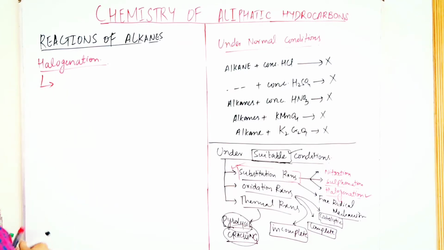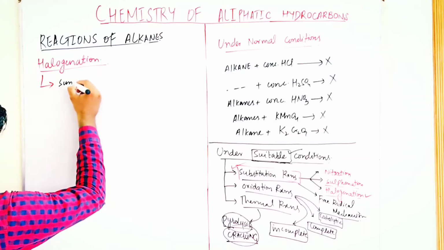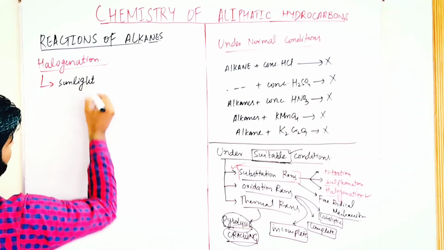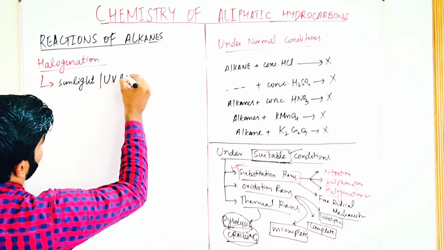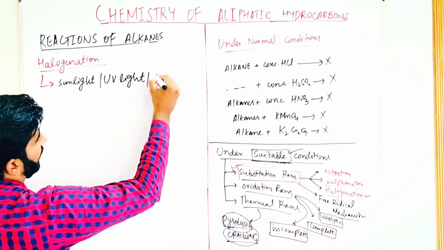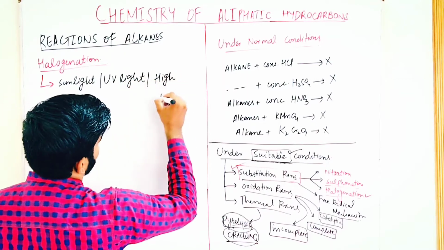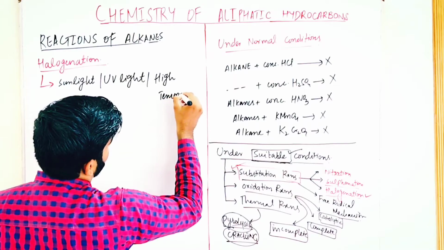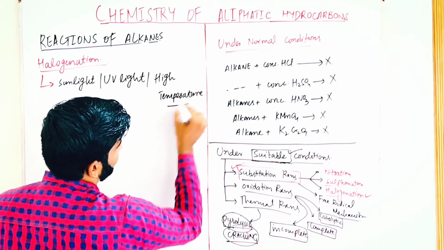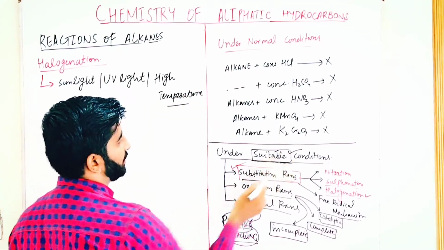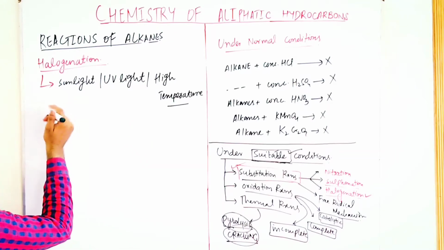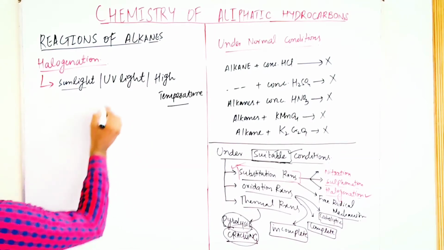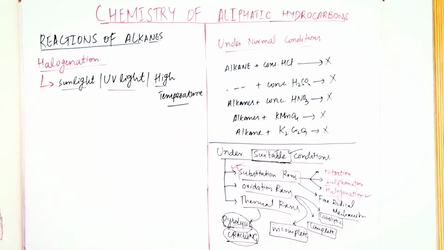But the halogenation takes place in the presence of sunlight. Reaction takes place in the presence of sunlight or ultraviolet light or at high temperature. As we said that the alkanes give reactions under the suitable condition. These are the suitable conditions. They give reaction in the presence of sunlight, ultraviolet light, at high temperature.